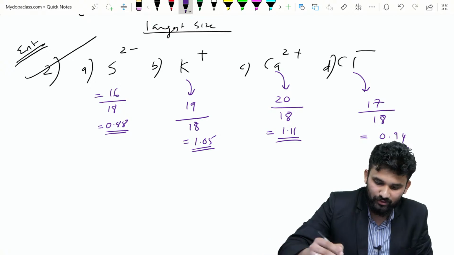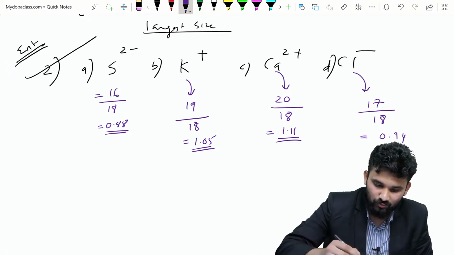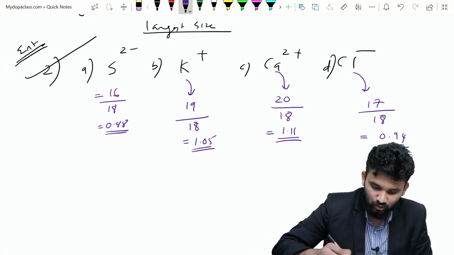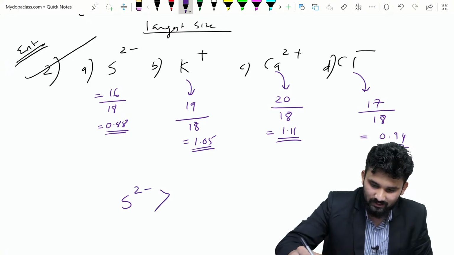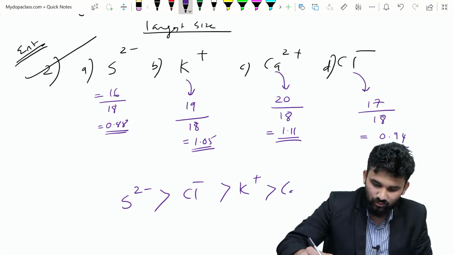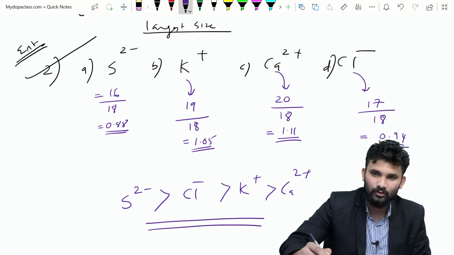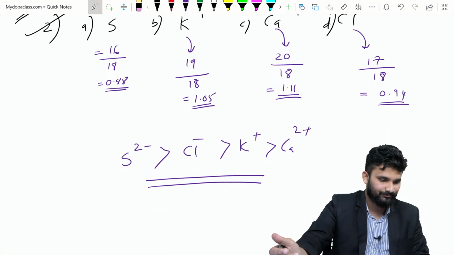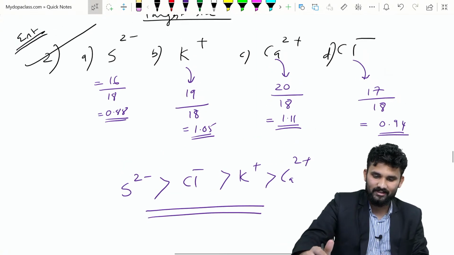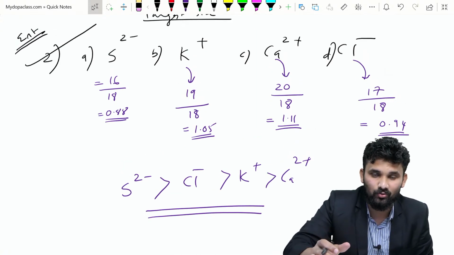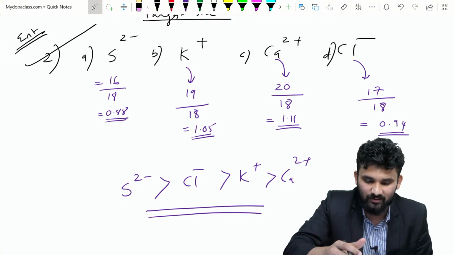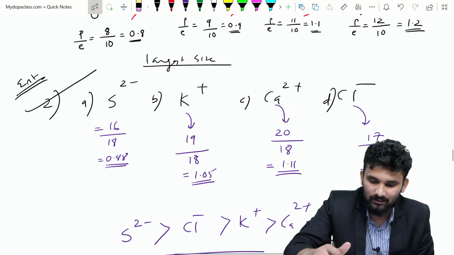Okay, so which of the following has the smallest value? The smallest value is for S2 minus, then Cl minus, then K plus, then Ca2 plus. You get the idea? This is the order. So you find out the P by E value. Which of the following has the smallest P by E value? That is the largest radius.